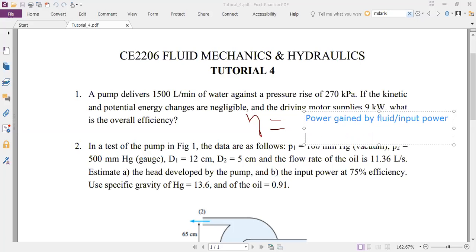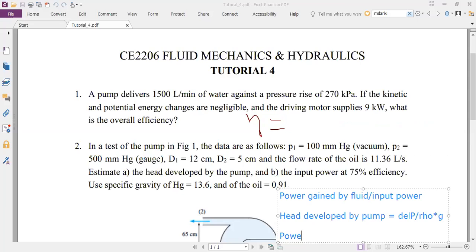Okay. So you're saying head developed by the pump is equal to delta P divided by rho into G. So that is giving you H, let us say. Okay. So then if this is the head developed by the pump, power is, let's just remember what the formula is. Power is rho into G into Q into H.